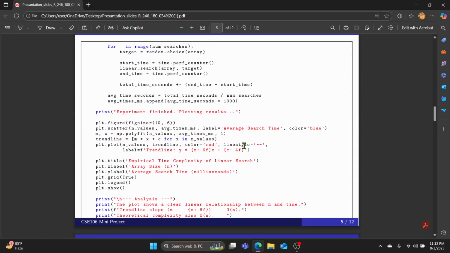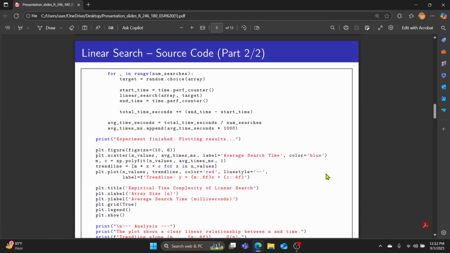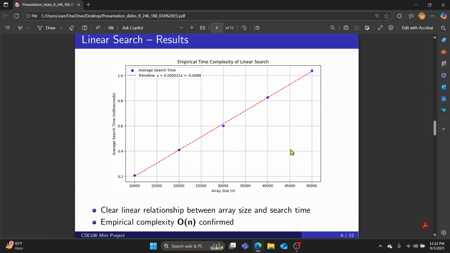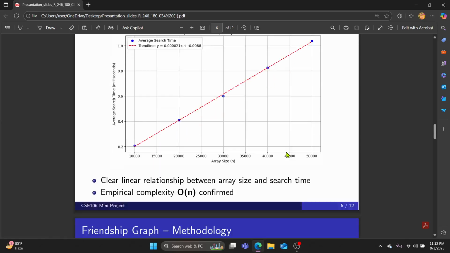Here is part 2 of the code. Linear search results: our results show that as the array size increases, the search time grows proportionally. This matches the expected time complexity of O(n). So, the experiment successfully validated the theoretical complexity.